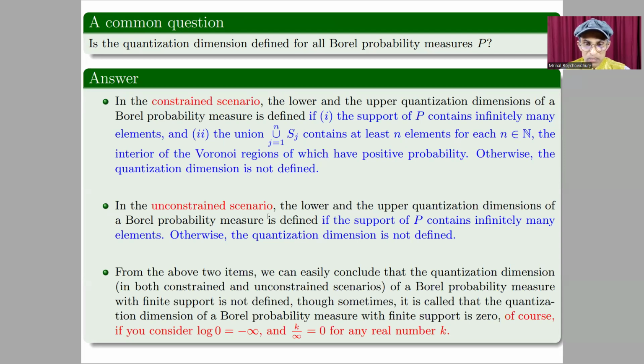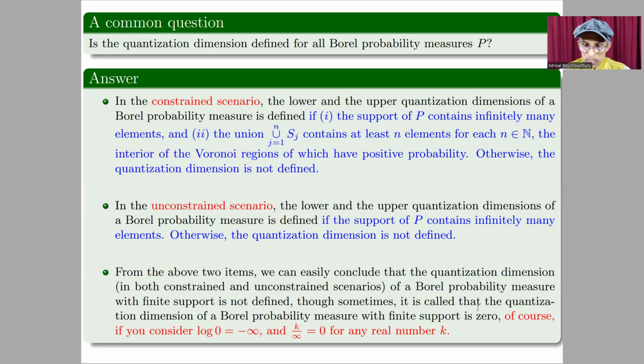In the unconstrained scenario, the lower and the upper quantization dimensions of a Borel probability measure are defined if the support of P contains infinitely many elements. Otherwise, the quantization dimension is not defined. From the above two items, we can easily conclude that the quantization dimension in both constrained and unconstrained scenarios of a Borel probability measure with finite support is not defined.